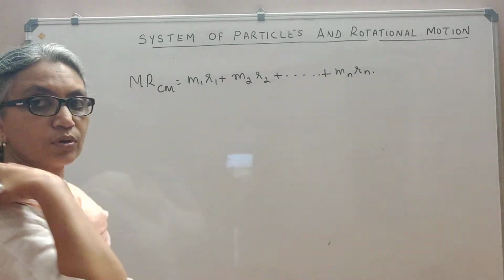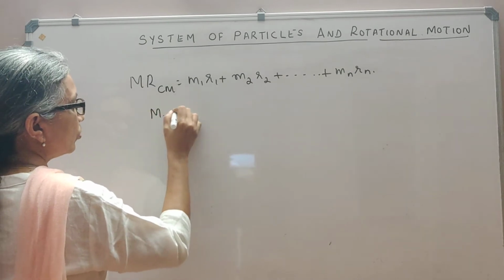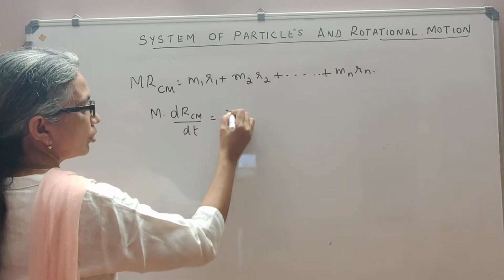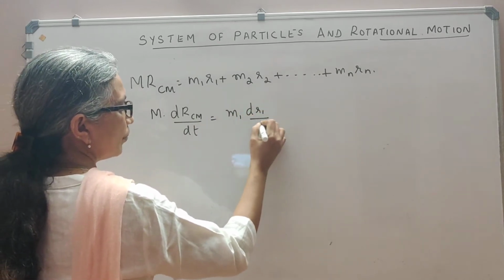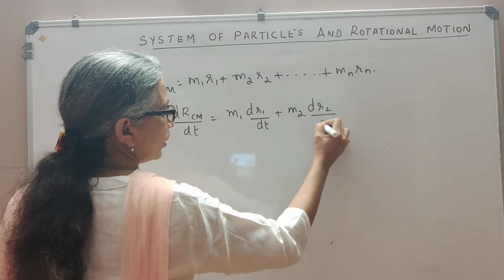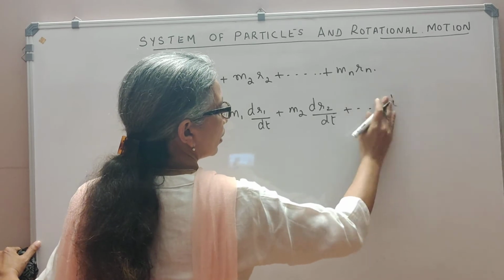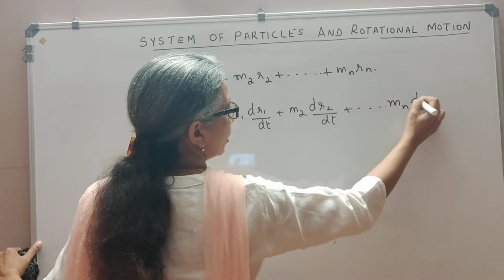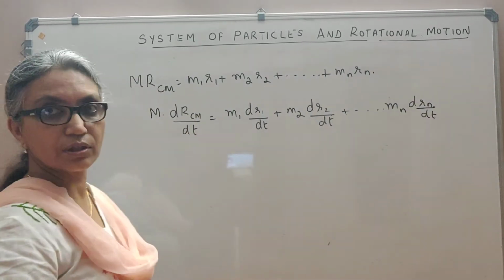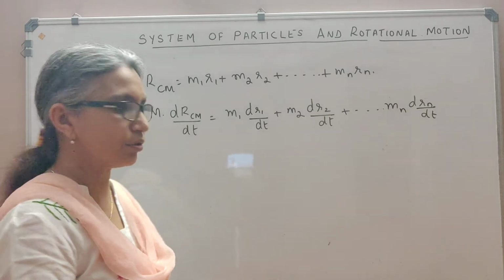Now if I differentiate both sides with respect to time, this will be m into d rcm by dt, which should be equal to m1 dr1 by dt, m2 constant, so dr2 by dt, and so on up to mn into drn by dt. This d rcm by dt is actually the velocity of the center of mass, rcm being the position vector of the center of mass.